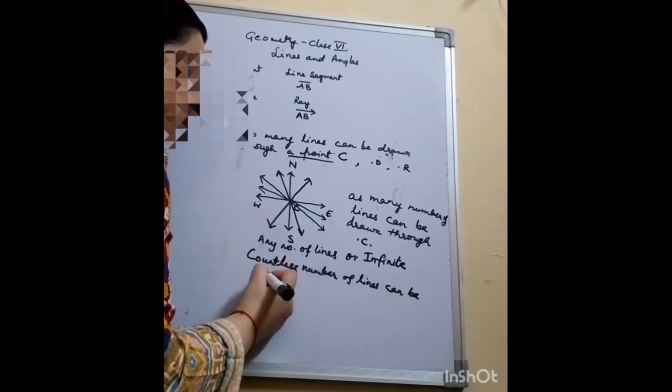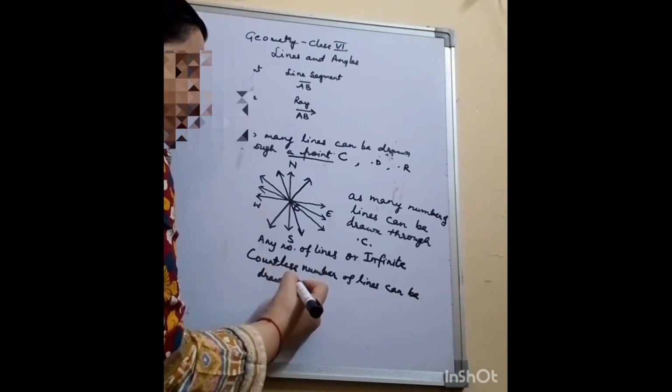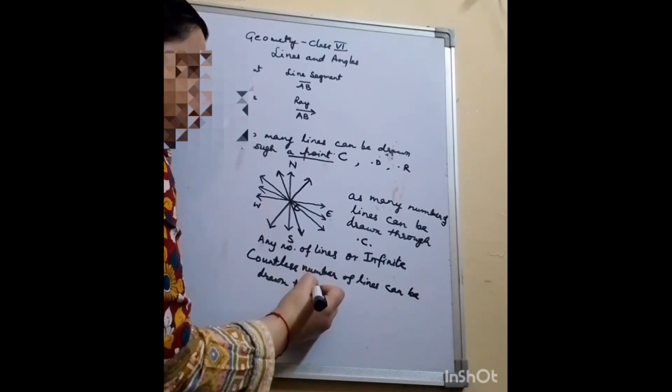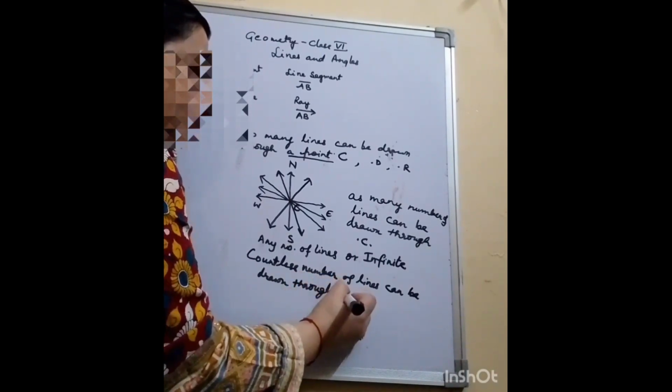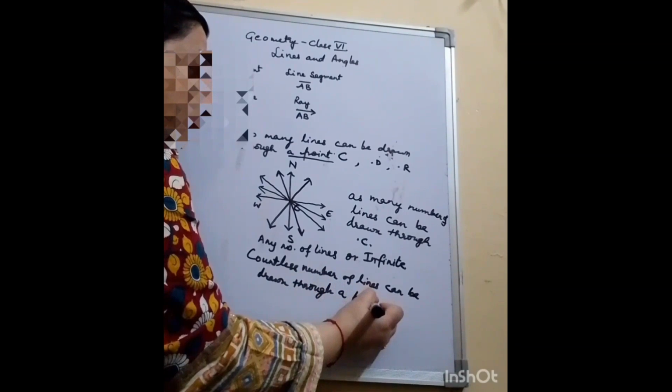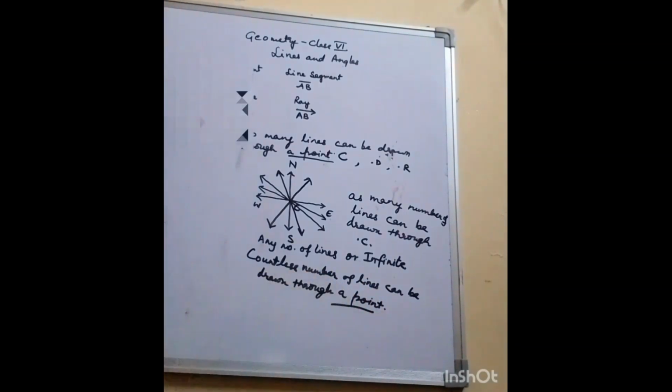Countless number of lines can be drawn through a point. So this is one question. Now let's do another question.